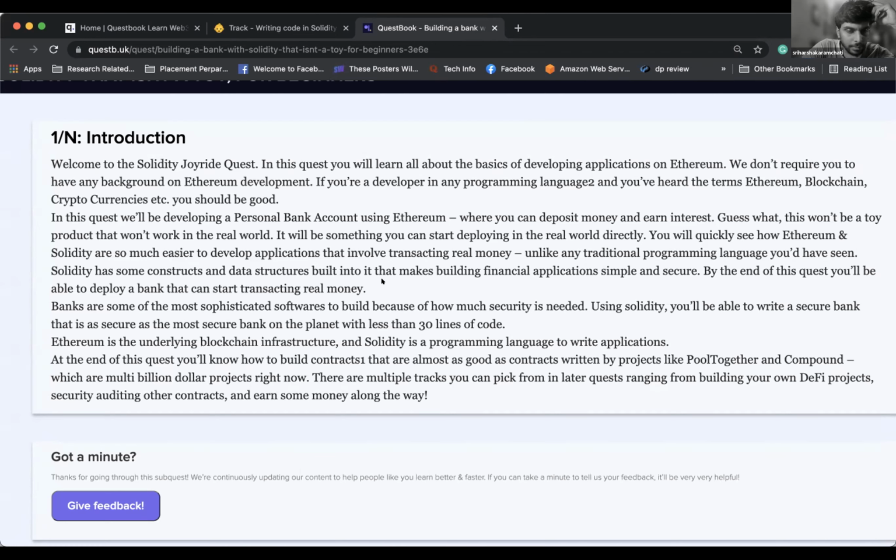Ethereum is the underlying blockchain infrastructure, and Solidity is a programming language to write applications. Can you explain this Ethereum? Like, what do you mean by blockchain infrastructure? Can you draw any parallel to the Web2 world? Yeah. So think about EC2 on AWS, right?